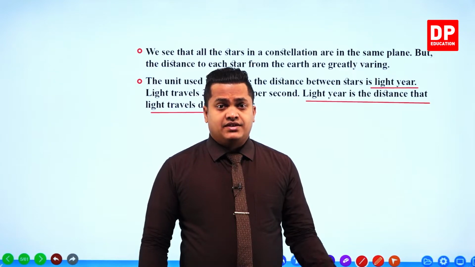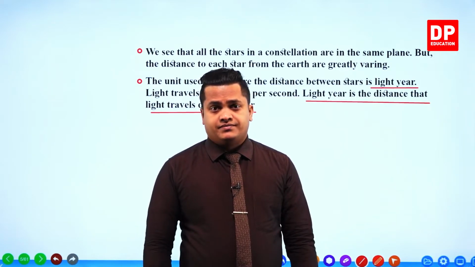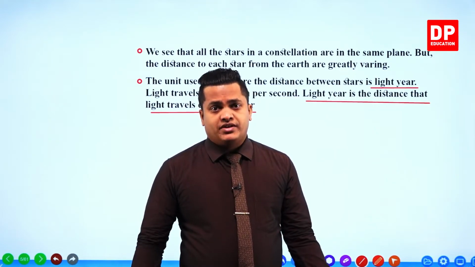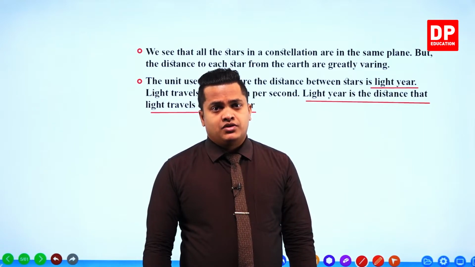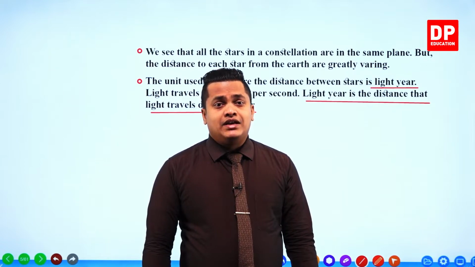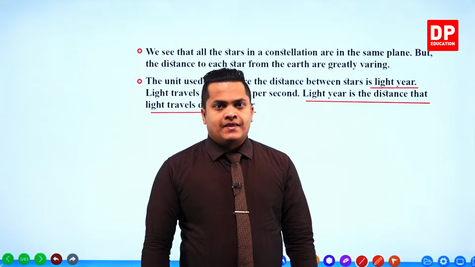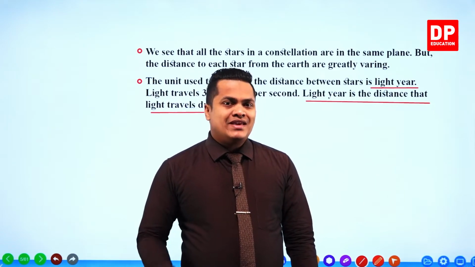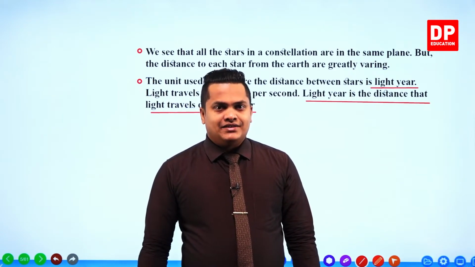In the same way, stars are very far away from us, so even the kilometer is not practical to use. In that case, my dear children, we use the unit called light years. Now let me explain what a light year means.